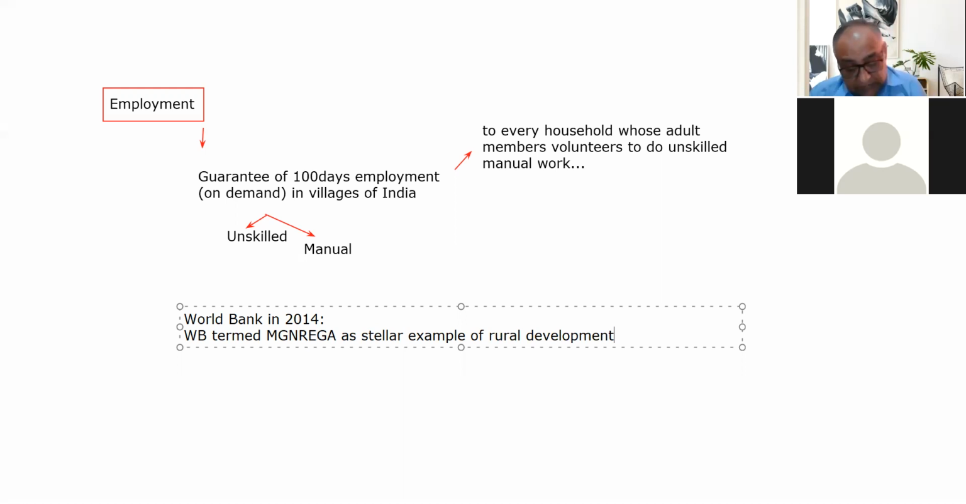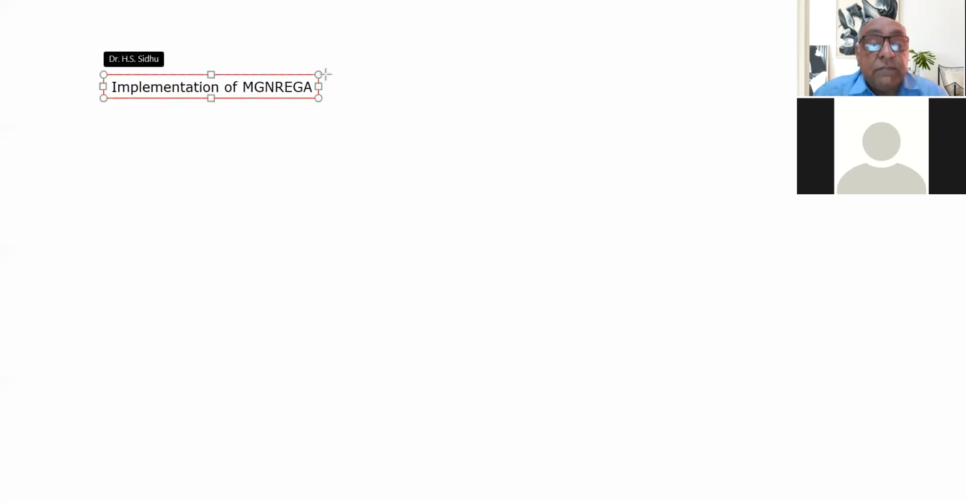Okay, so this is an important point. The next point which we are going to discuss here today is the implementation of Manrega. Are you getting me, beta? Any problem to anybody? You can raise the question. Okay, so implementation of Manrega, Mahatma Gandhi National Rural Employment Guarantee Act.